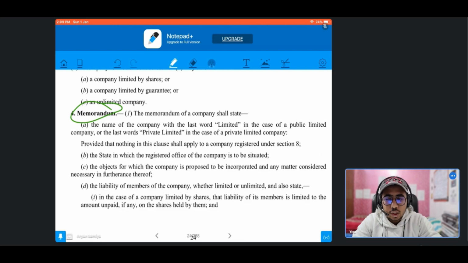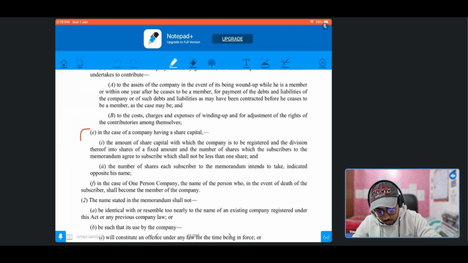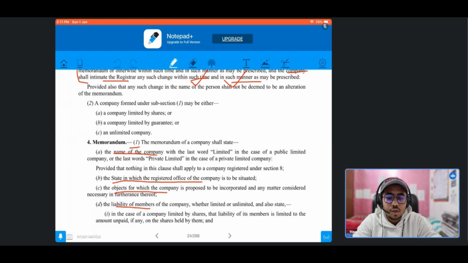Now let us look at section 4 and understand what it says about the memorandum. Subsection 1 says that the memorandum of a company shall state the name of the company, the state in which the registered office of the company is to be situated, the objects of the company, the liability of the members, the capital structure of the company, and the name of the nominee. So basically, section 4, subsection 1 lays down six clauses: the name clause, situation clause, object clause, liability clause, the capital clause, and the nomination clause.